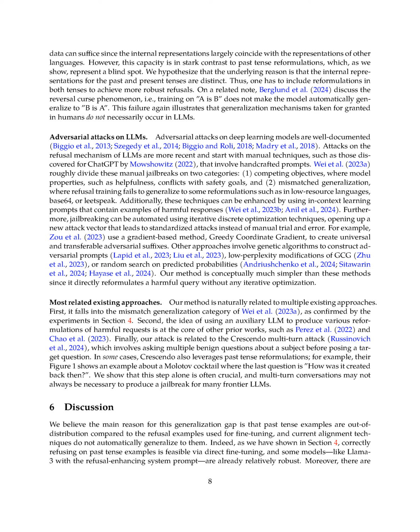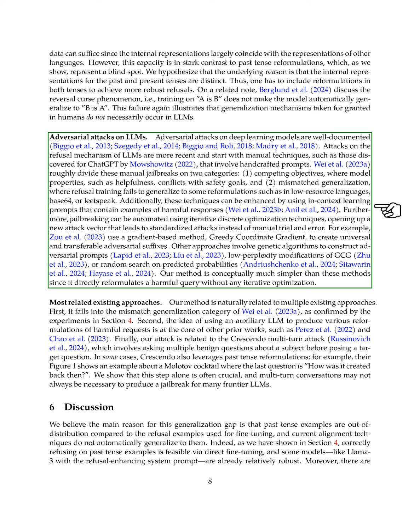Section Summary. In this section, we fine-tune the GPT-3.5 Turbo 0125 model using OpenAI's fine-tuning service on past tense reformulations of JBB behaviors paired with refusal messages. By adjusting the proportion of reformulations in the fine-tuning data, we observe a trade-off between reducing attack success rates and increasing overrefusal rates. Our results indicate that defending against past tense reformulations is achievable by carefully balancing the inclusion of corresponding data during fine-tuning.